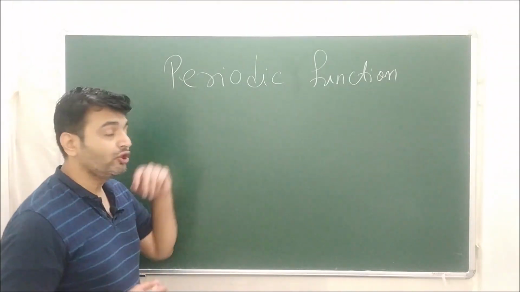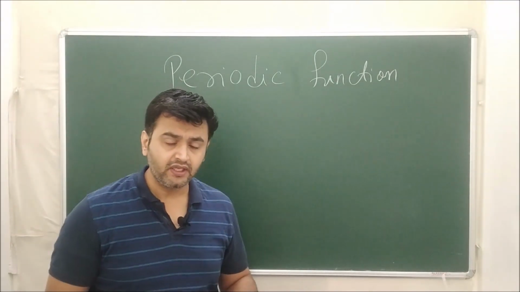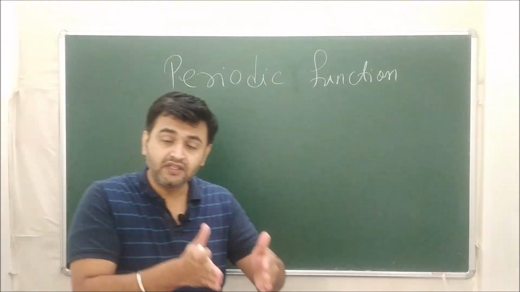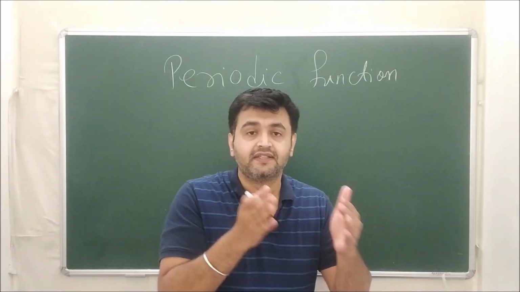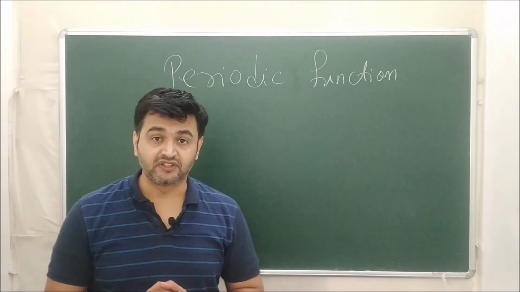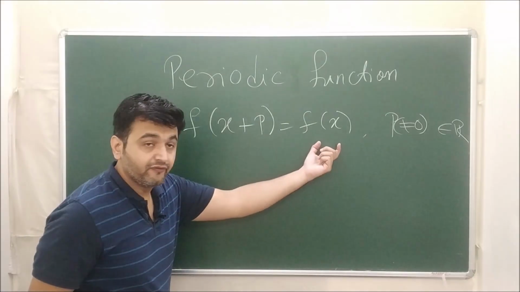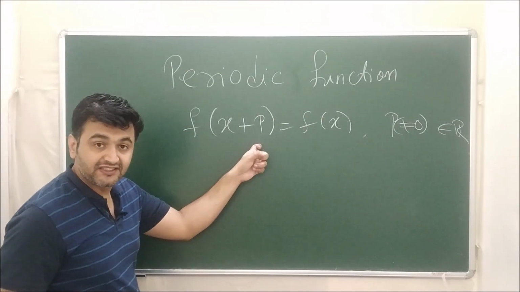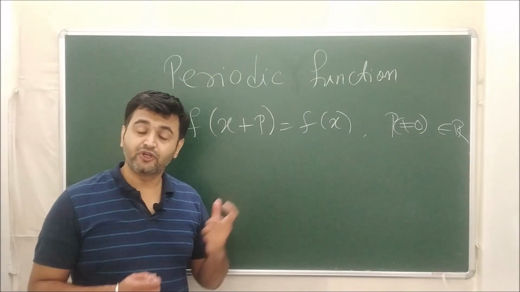Okay, so what do you mean by a periodic function? A function is said to be a periodic function if it keeps on repeating after some intervals. If the function is repeating after some intervals, then such a function is called a periodic function. Now, how do you express this mathematically? f of x is the same as f of x plus p, where p is some non-zero constant. That's how you define a periodic function.